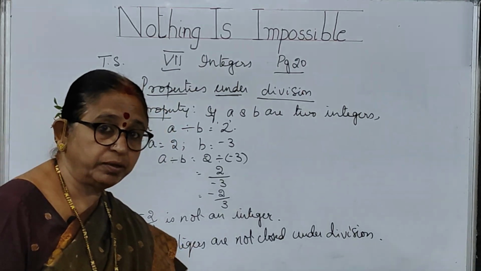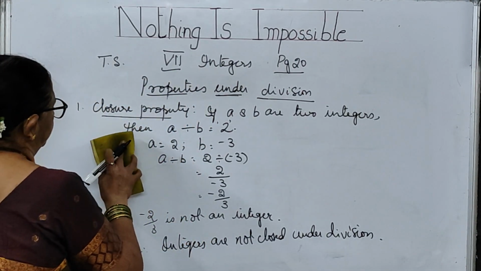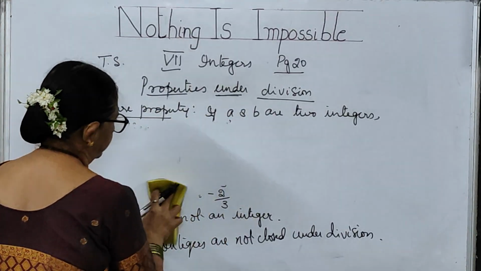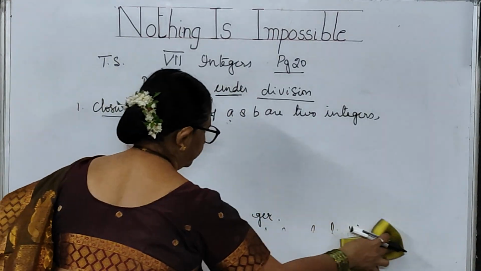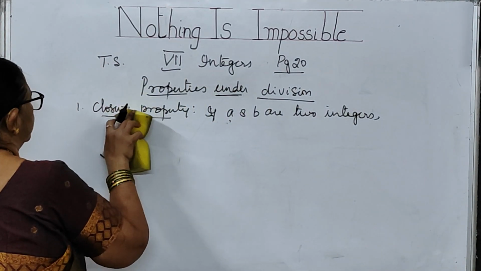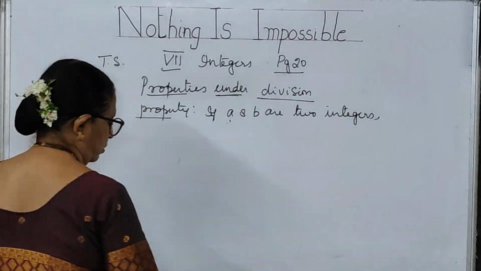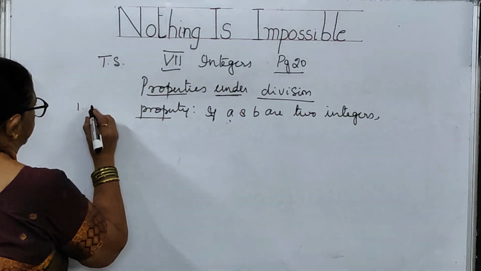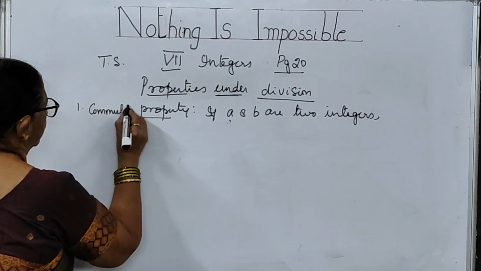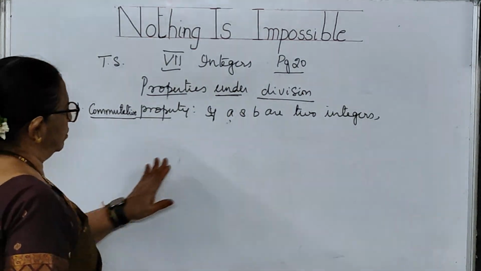Now we will go to the next property, that is commutative property. Closure property we have completed. Now we will go to the commutative property. What does this commutative property say?